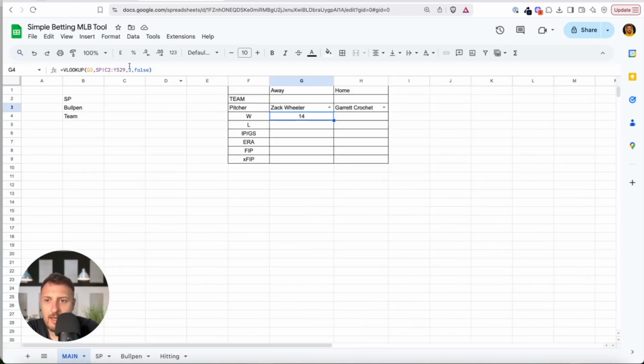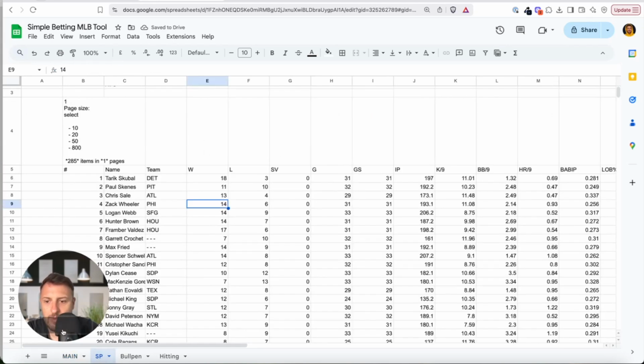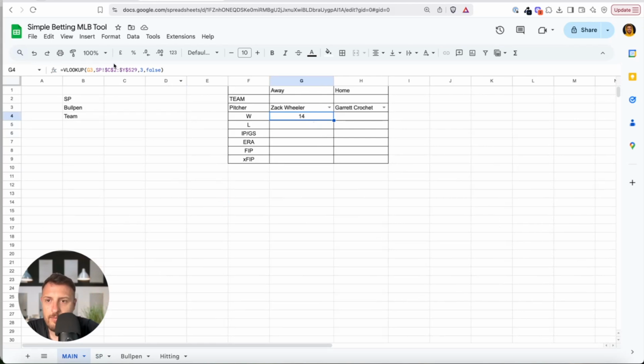Okay, if Zach Wheeler wins are 3, then losing is the next row, so it will be 4. Okay, next thing I want to do, I want to fix this range because this range will always be the same, right? The range of the table here is always the same, right? I will just copy paste this.